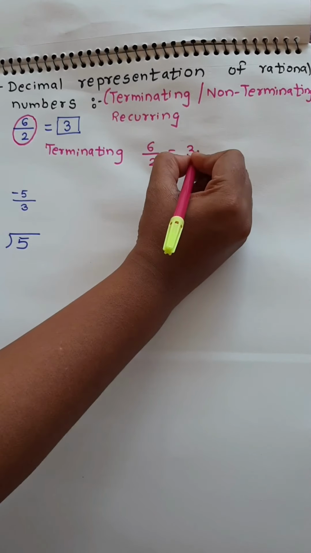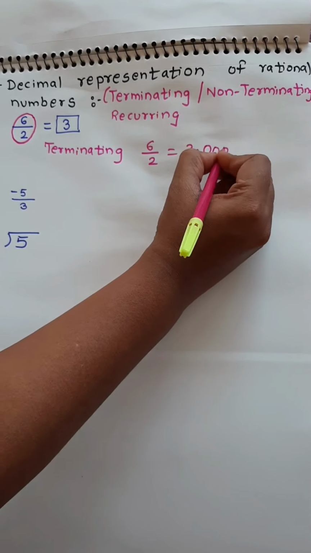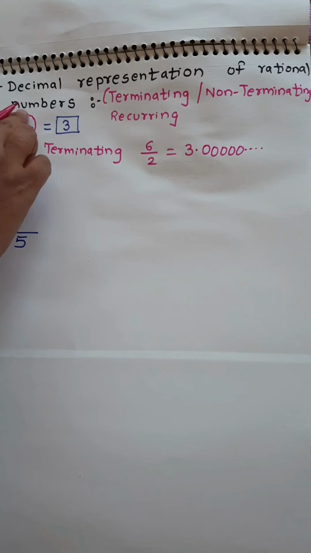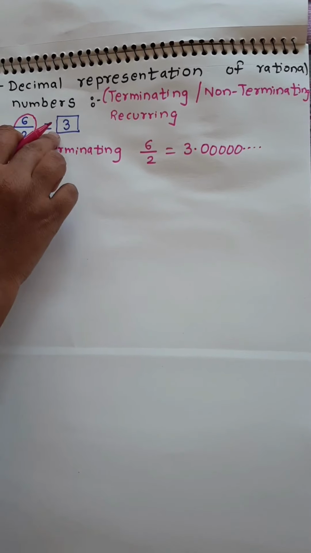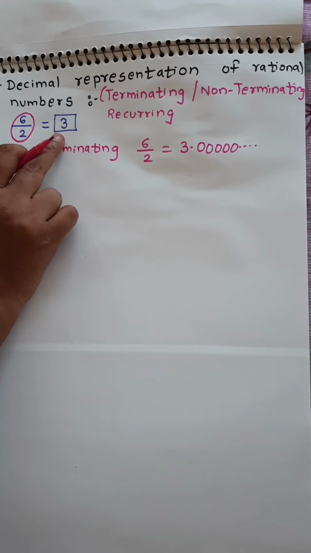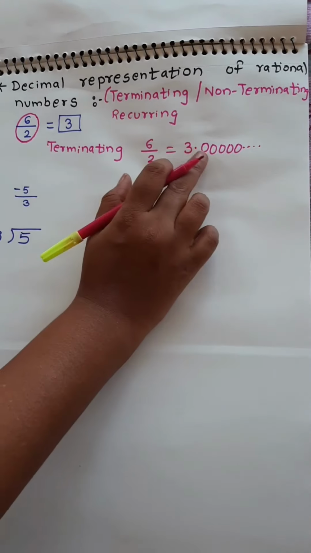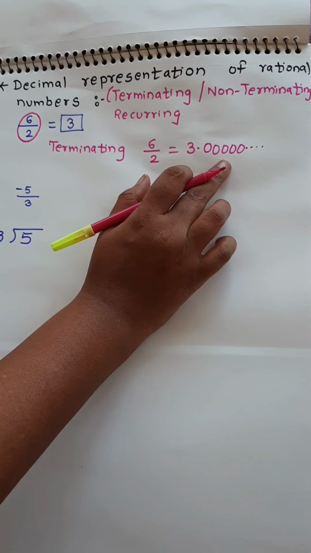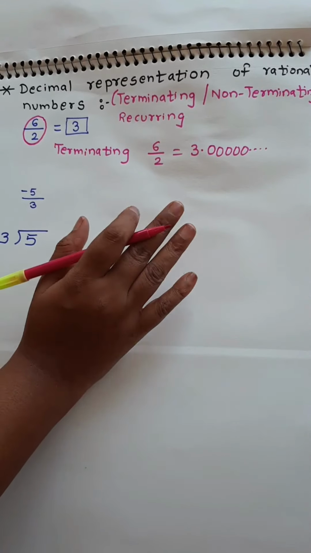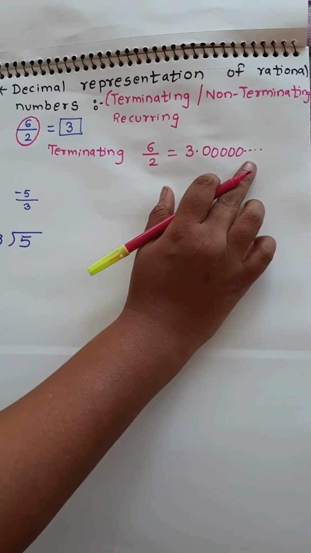I can just put 0.0 and I can write 0 many times. So I have converted a terminating one into a non-terminating. All the rational numbers can be written in the form of non-terminating. So I can write 3.0000. The value doesn't change. The answer is still 3 and it is non-terminating.